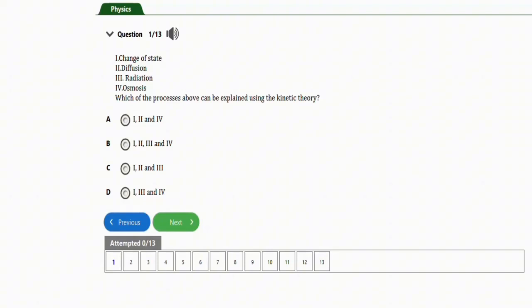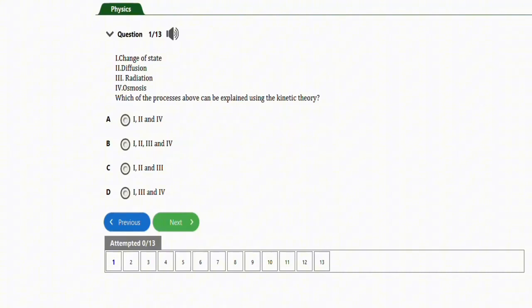The first question I have here says, which of the processes above can be explained using the kinetic theory? So we have the following processes. We have change of state, we have diffusion, we have radiation, we have osmosis. So the correct option to this question will be option A, I, and IV. Radiation is not a process that can be explained using the kinetic theory. So the correct option is this A that involves change of state, diffusion, and osmosis. Alright, so that's it for this question.